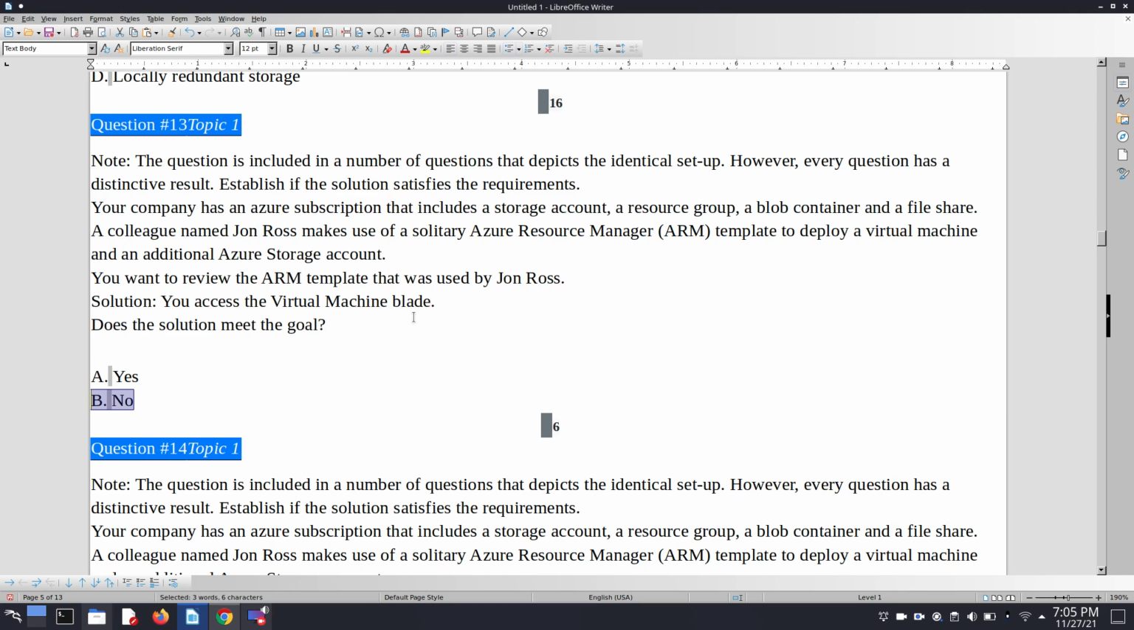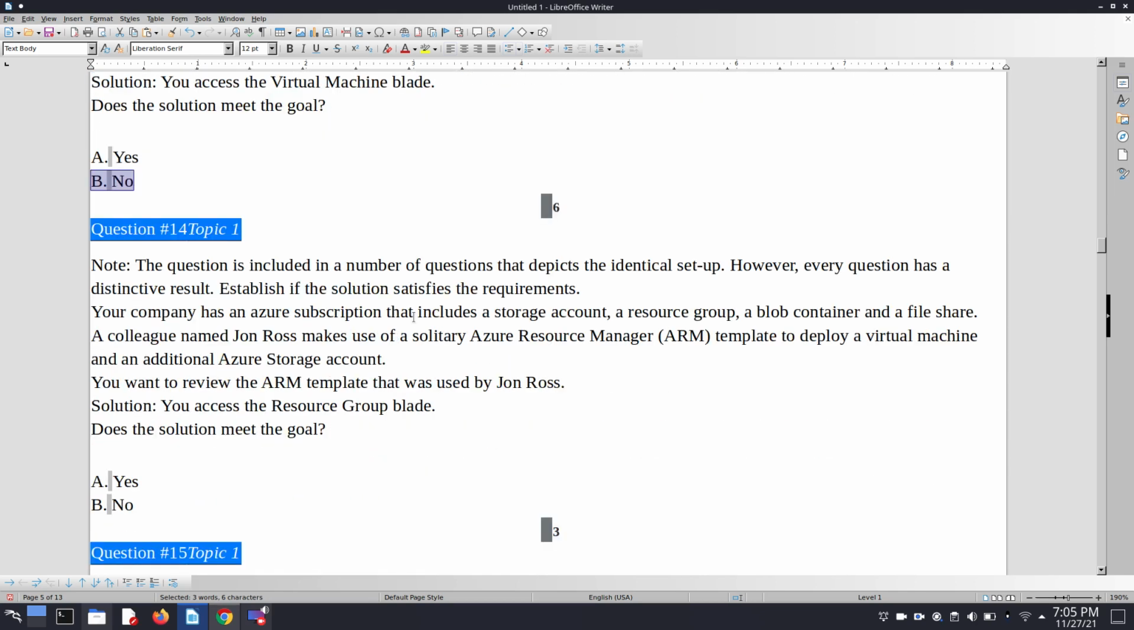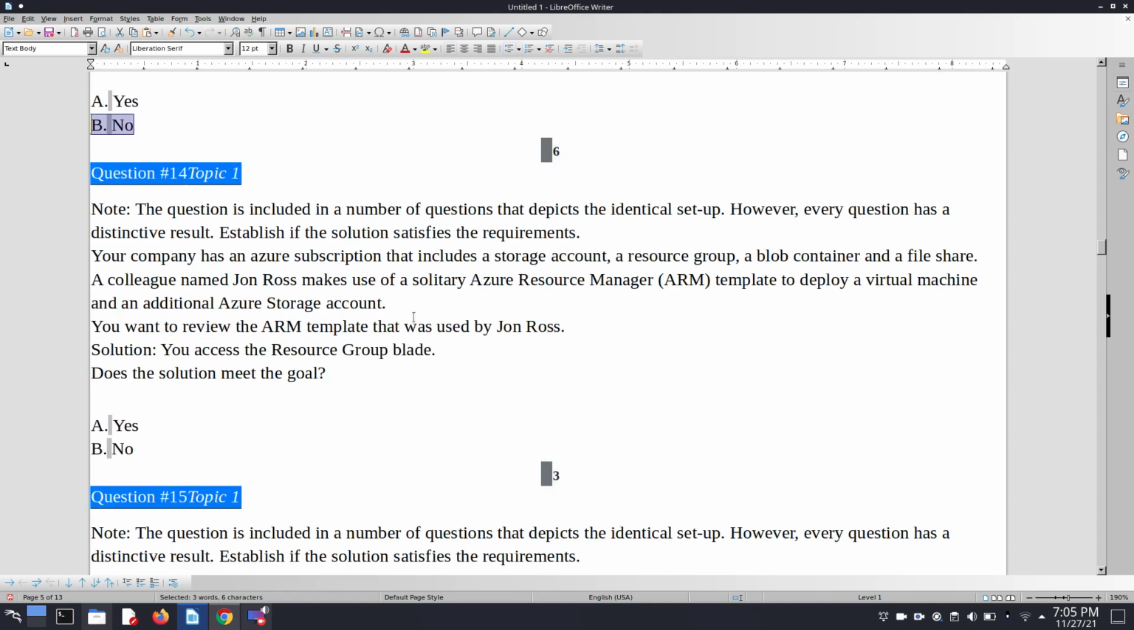Question number 14 is also the same, but here a different solution is given. You access the resource group blade. Does the solution meet the goal? This time I think the solution can meet our goal, because here we go to the resource group blade. All the resources deployed by the ARM template can be seen in the deployments section within the resource group blade. So here I choose yes.